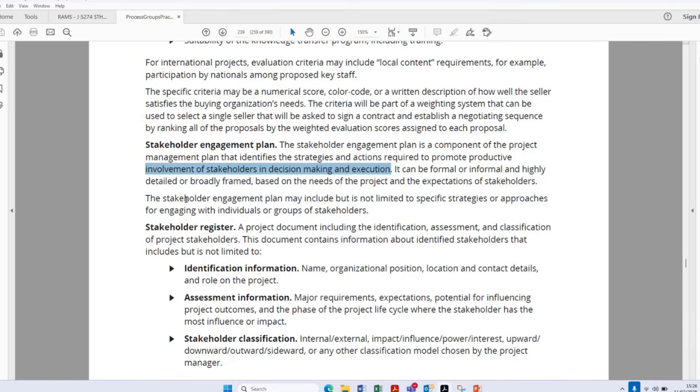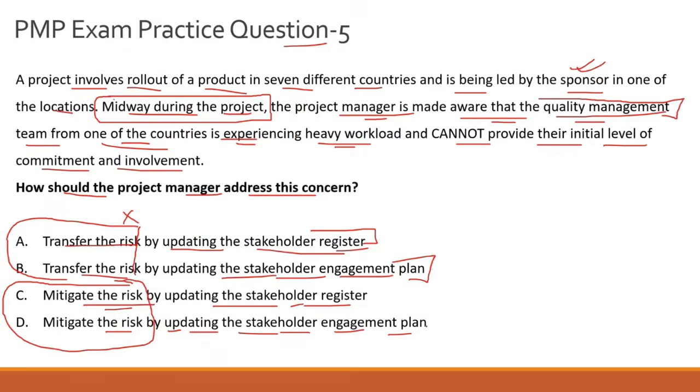It is very important that the stakeholder engagement plan may include, but of course is not limited to, specific strategies or approaches for engaging with individual stakeholders or groups of stakeholders. Now, who is your group of stakeholders here? It is your quality management team from one of the locations. So that is the artifact you need to use in terms of mitigating that risk, and to have a risk response strategy for what you are going to do now, because one of your critical stakeholders is not showing the level of involvement which was initially committed. That is why option D seems like a more plausible answer choice.